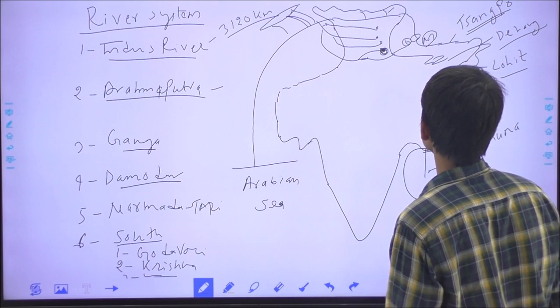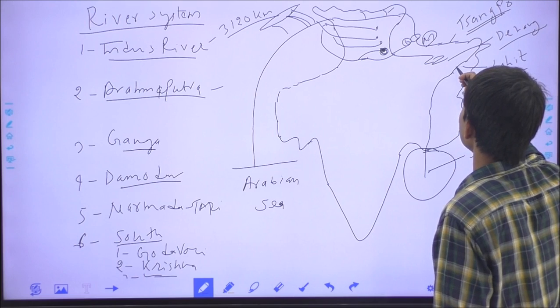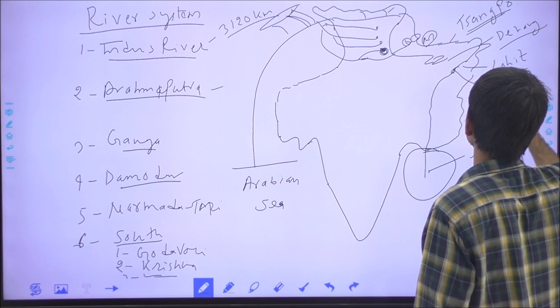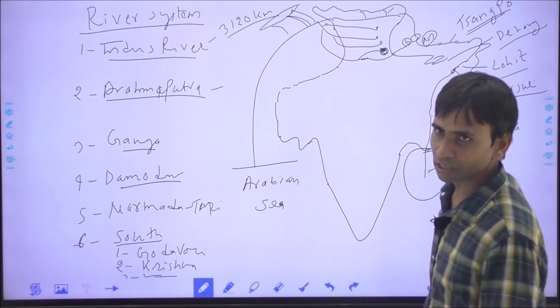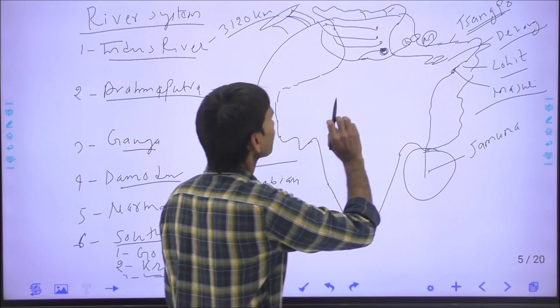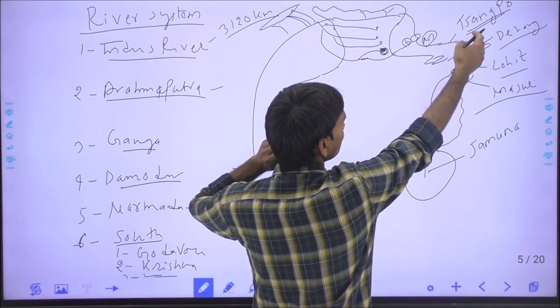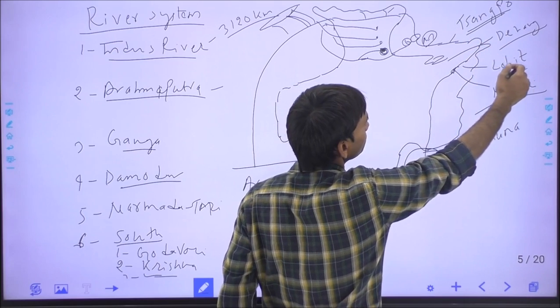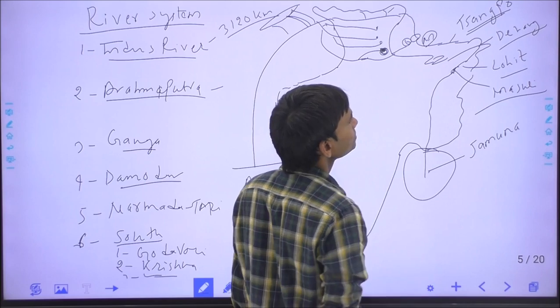Okay, India's largest river island, Majuli Island in Assam, lies within the Brahmaputra river. There are some tributaries of the Brahmaputra river. From the left side, or northern side, the Lhasa river, Lohit river, Subansiri river, and Dihang river are the main tributaries.